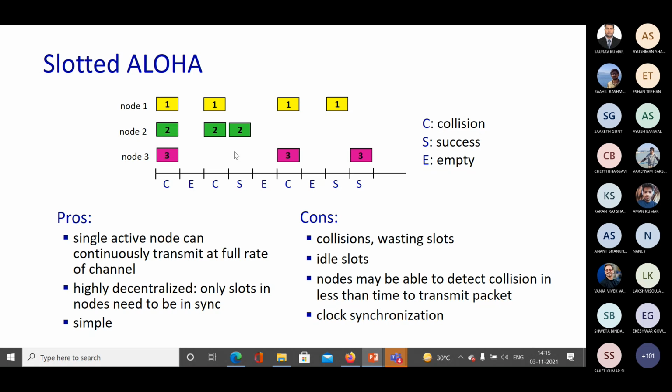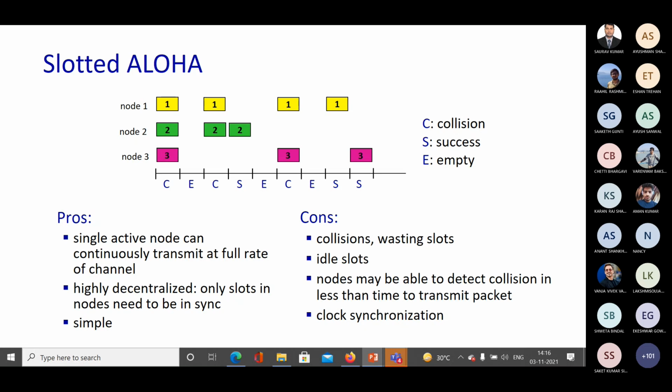In the next slot, only node 2 transmitted, and there was no collision, so it was a successful transfer for node 2. Then in the next slot it's empty, but after that, both 1 and 3 try to transmit, they face a collision, and so on and so forth. They again retransmit with some probability. So this is how slotted Aloha works.